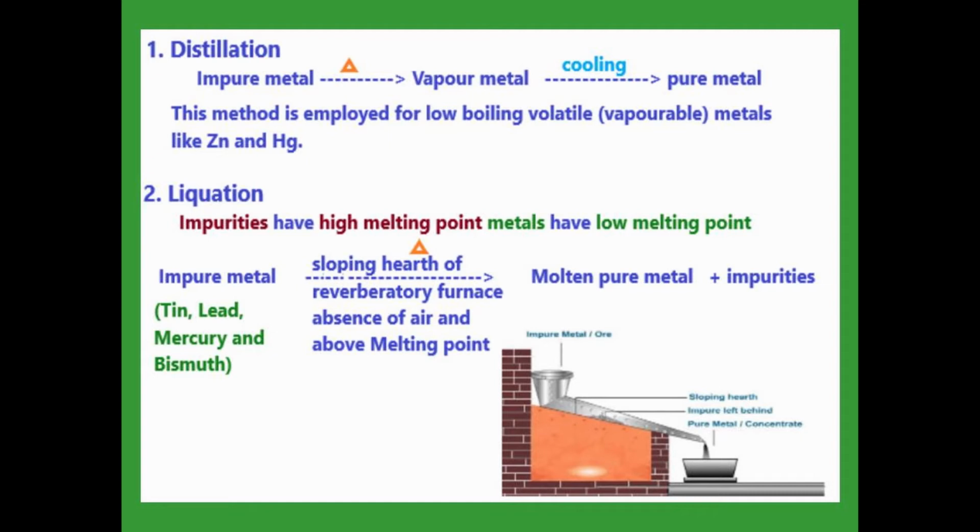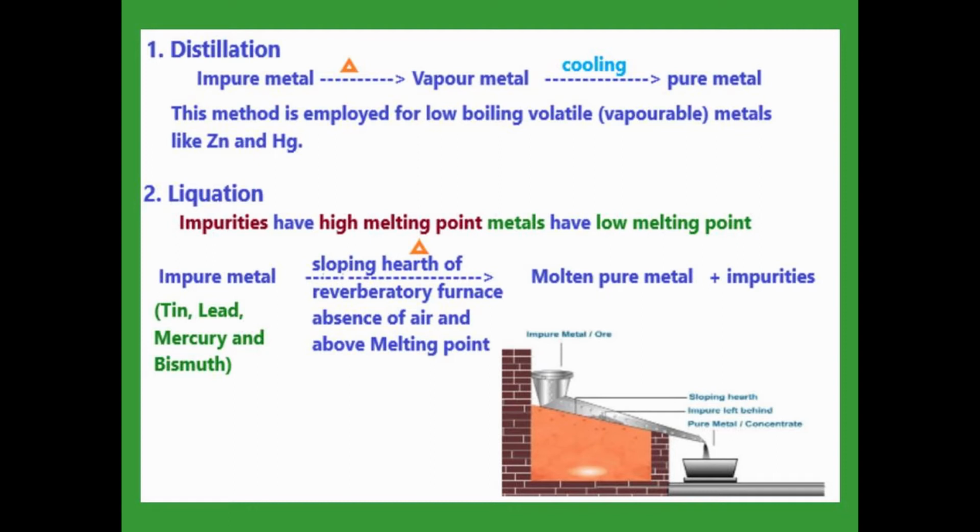See the diagram, it is a sloping hearth made up of a reverberatory furnace, and the impure metal is heated in absence of air and above the melting point. The impure metal now changes into molten pure metal along with the impurities. Afterward the impurities are separated from the molten pure metal. This method is used for tin, lead, mercury and bismuth.